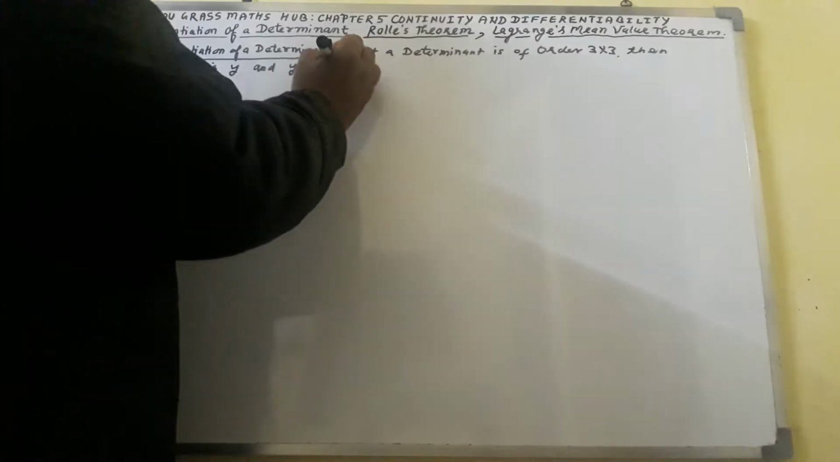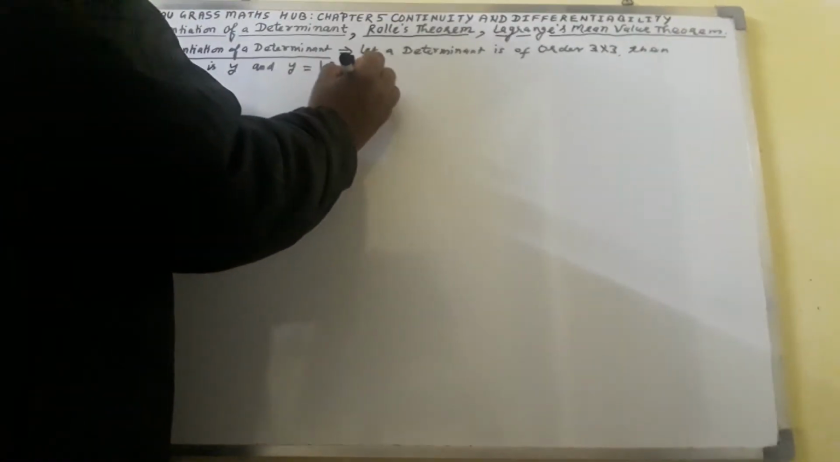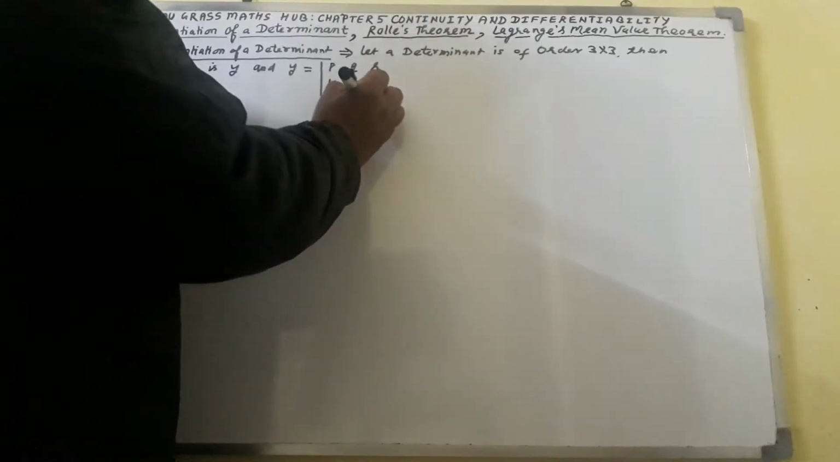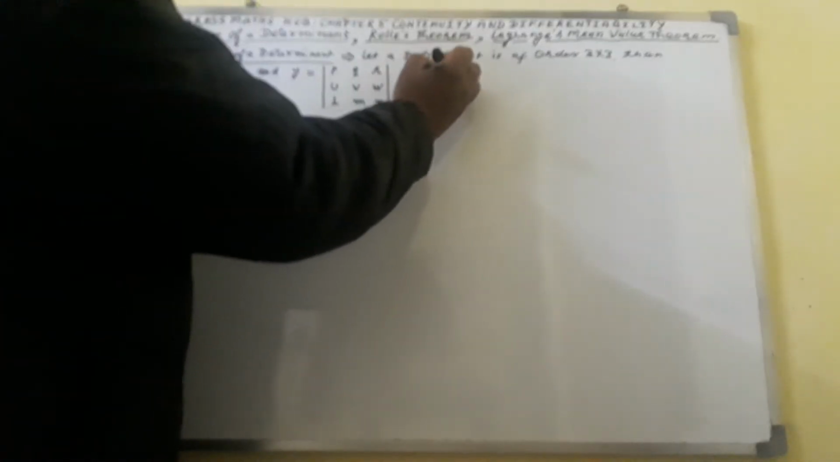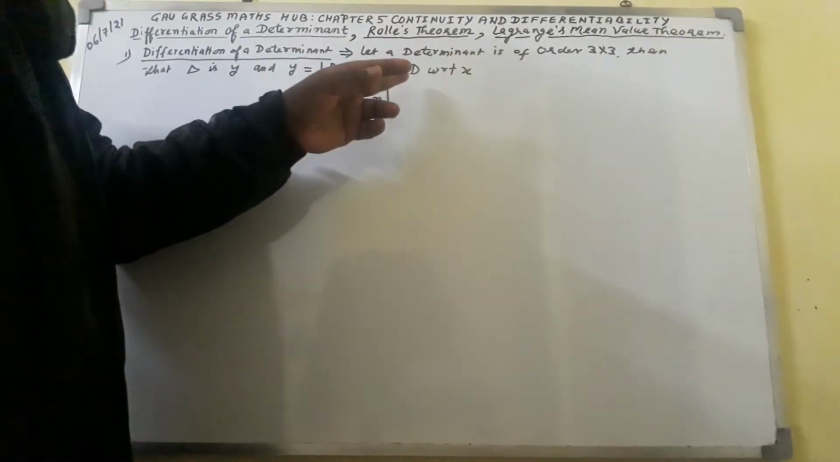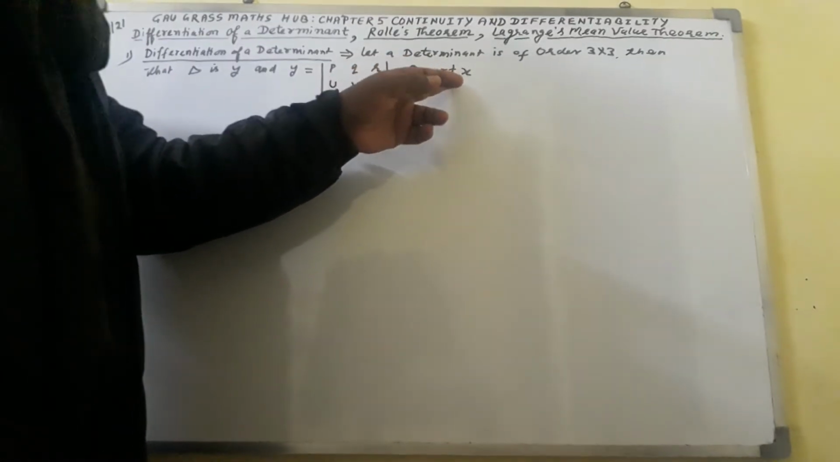And y equals the determinant with elements of first row P, Q, R, elements of second row U, V, W, elements of third row L, M, N. Then here I shall write d w.r.t. x. d w.r.t. x means differentiation with respect to x, or differentiating with respect to x. That is called d w.r.t. x.